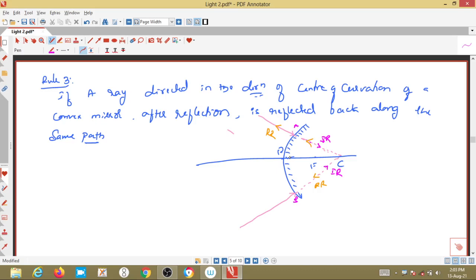These are the basic rules you should know while drawing ray diagrams. I hope it is clear to you. If you do not understand any part of the video, just go back to that part and rewind once, so that you will understand the topic very clearly. In our next class we will see the exact image formation through ray diagrams for spherical mirrors, both concave mirror and convex mirror. Okay guys, I hope you understood. Thank you.